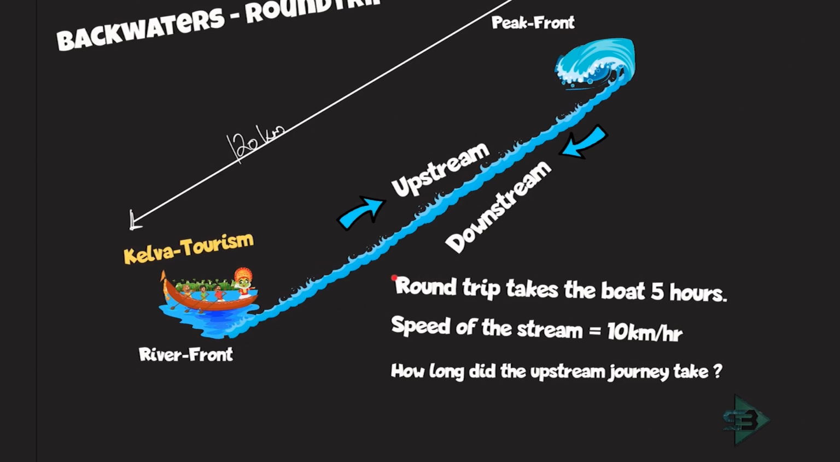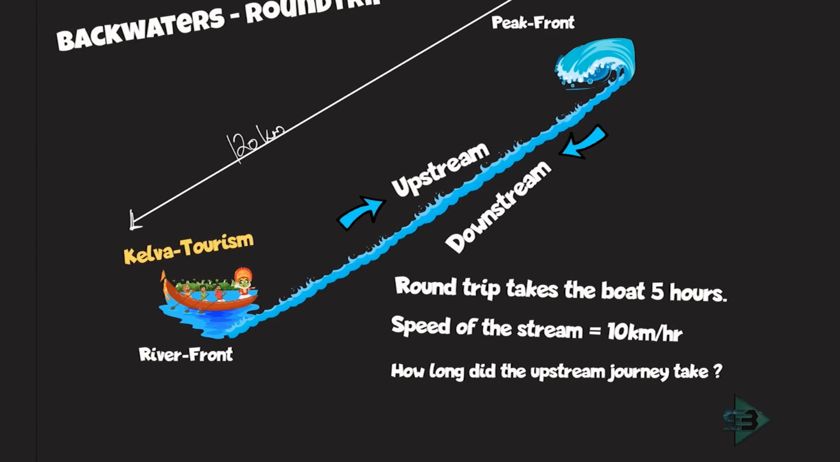Upstream and downstream. The total distance is given to me as 120 kilometers. And what else? The round trip takes 5 hours. Correct. I don't know the split-up, how much time is required to go upstream and downstream. Obviously downstream time is less, but the total time required is 5 hours. The speed of the stream is given to me as 10 km per hour. So I know S, speed of the stream, is 10 km per hour.